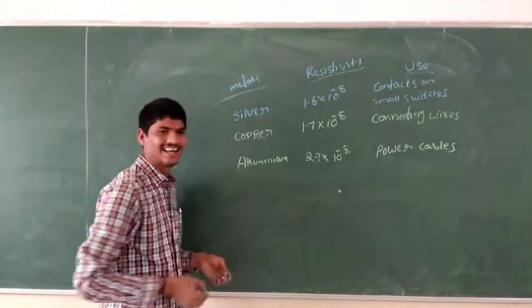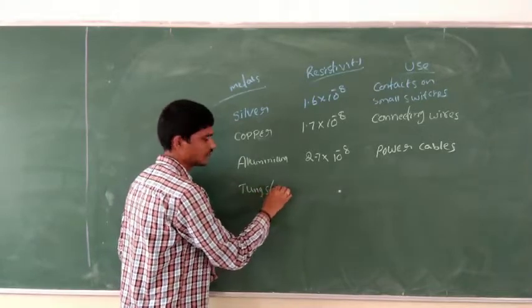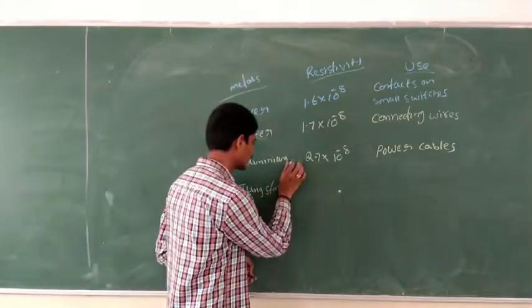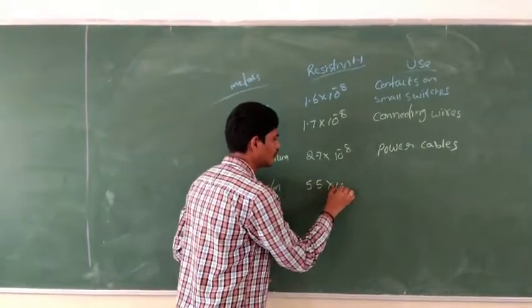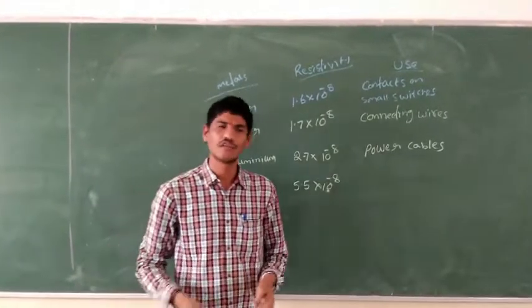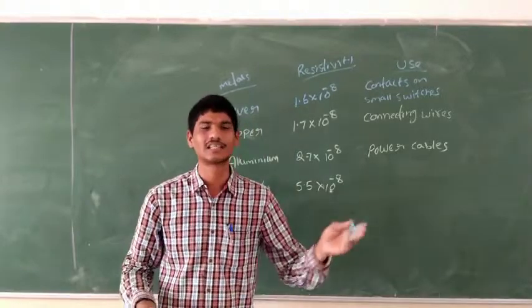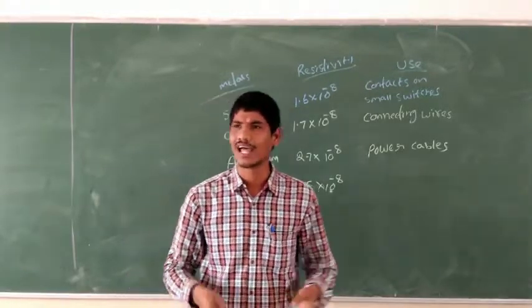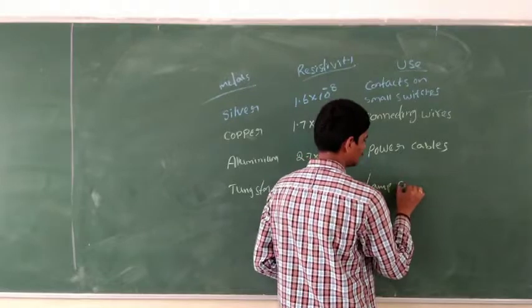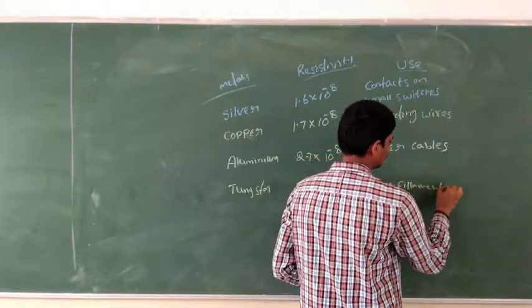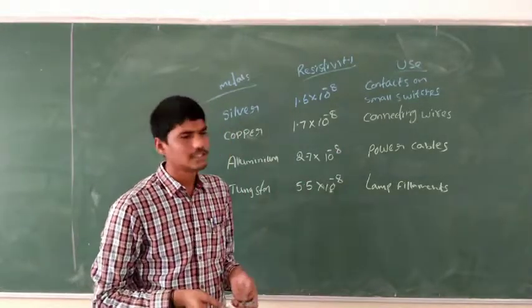If you take tungsten, the value is 5.5 into 10 to the power of minus 8. We know, right, in the lower classes we have studied about tungsten. The tungsten is used as the lamp filaments. These are the metals.